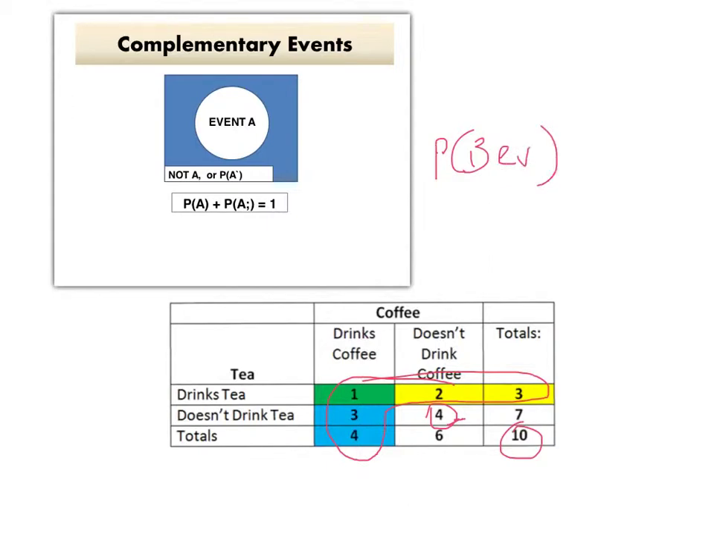So we could say that the probability of drinking a beverage, this is a new event now, is complementary with the probability of not drinking a beverage in this case. So we have to define it and be really careful. So there's an example for you.